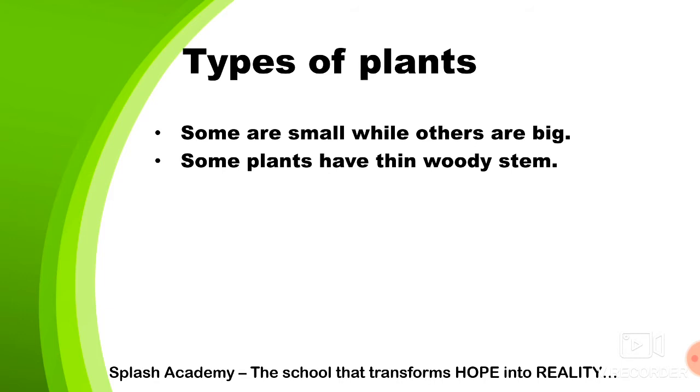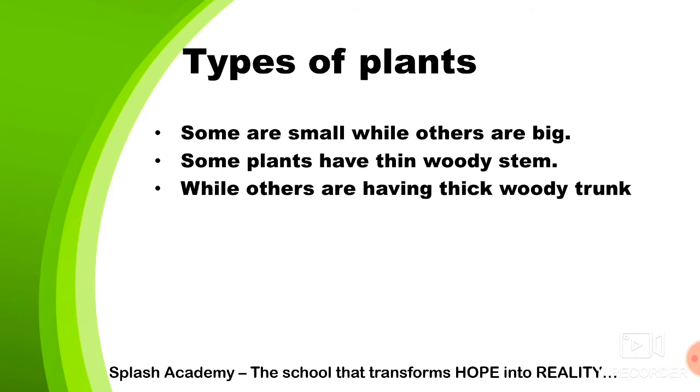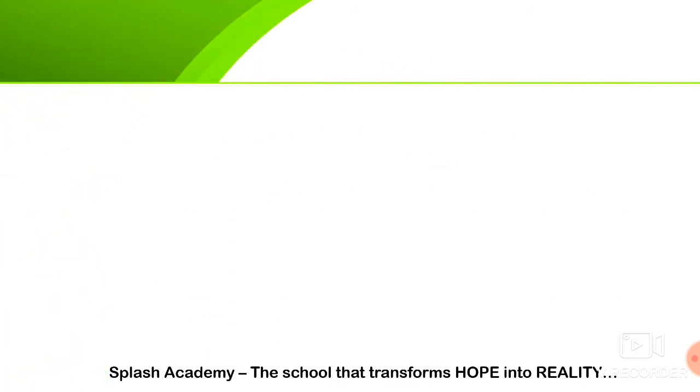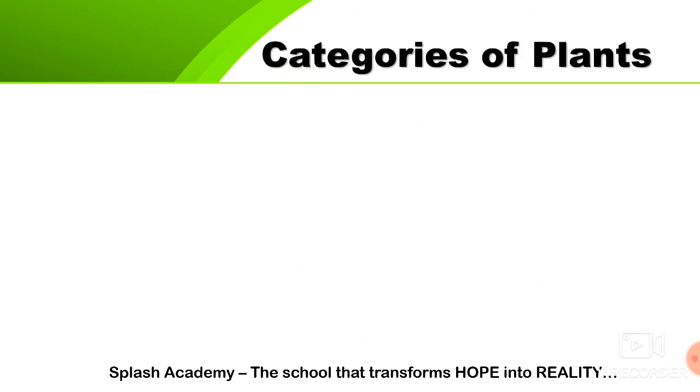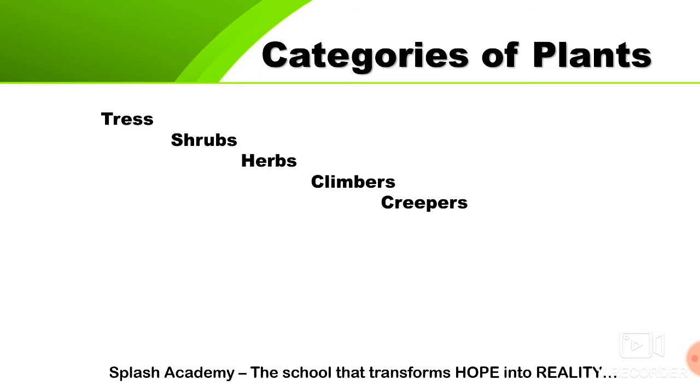There are some plants which are very small, some have woody stems, some have a woody trunk. So which plants are categorized into which group? What are the categories of plants? The categories of plants are trees, shrubs, herbs, climbers, creepers and water plants.